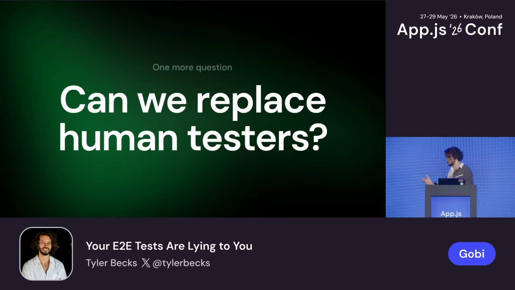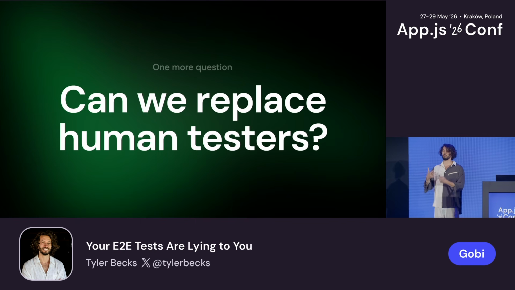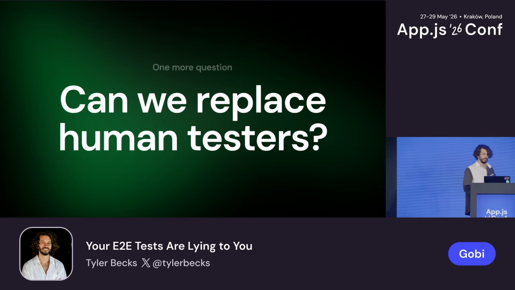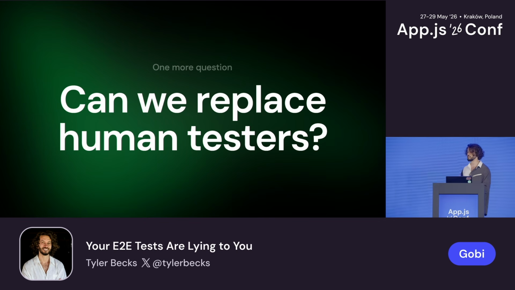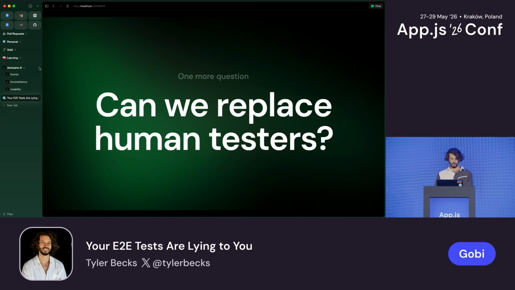Now, I mentioned something earlier in this talk. I said that human testers continue to be the best way to test our app. But is that actually true? Why are humans the best? They're using your app, and you can find little oddities when you're writing your tests. They can feel it. They can do usability testing. They can flag things that maybe feel a little bit off or inconsistent, things that weren't even in the test, but you noticed it.